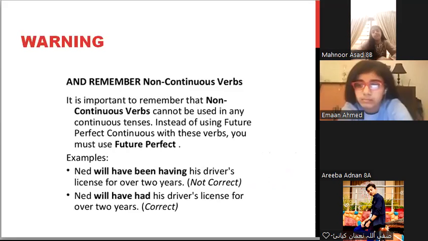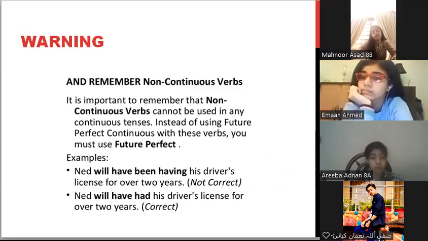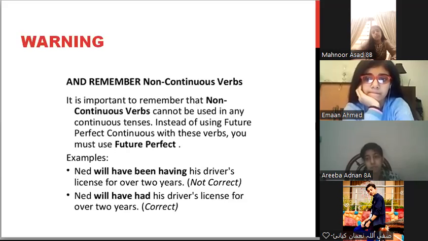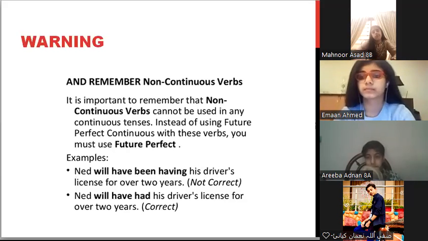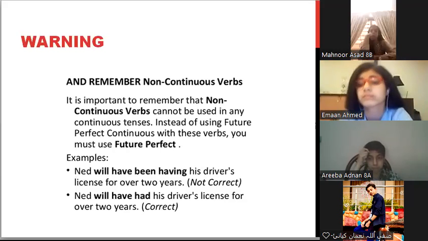Also remember that non-continuous verbs also do not take the future perfect continuous. It is important to remember that non-continuous verbs cannot be used in continuous tense. Instead of using future perfect continuous with these verbs, you must use the future perfect. Ned will have been having his driver's license for over 2 years will be incorrect.